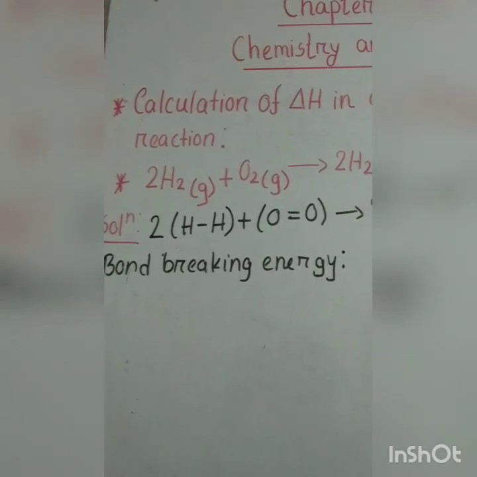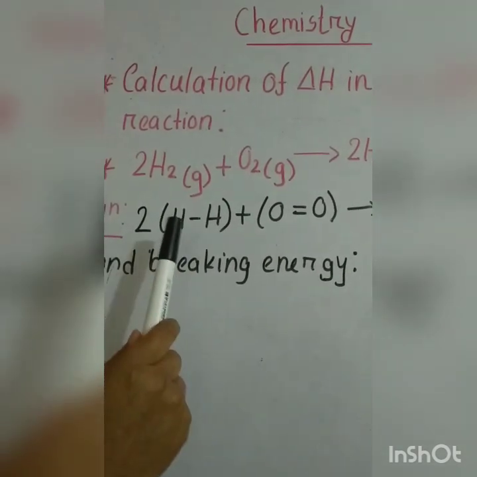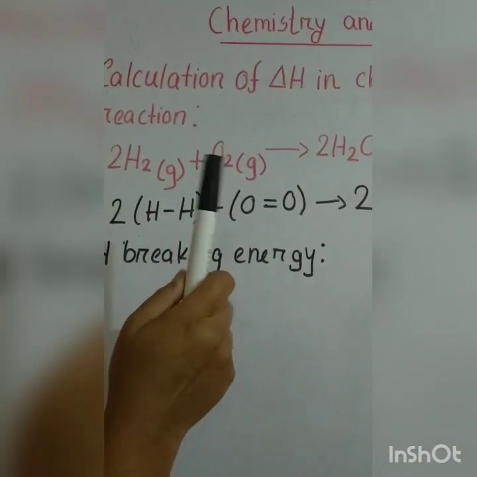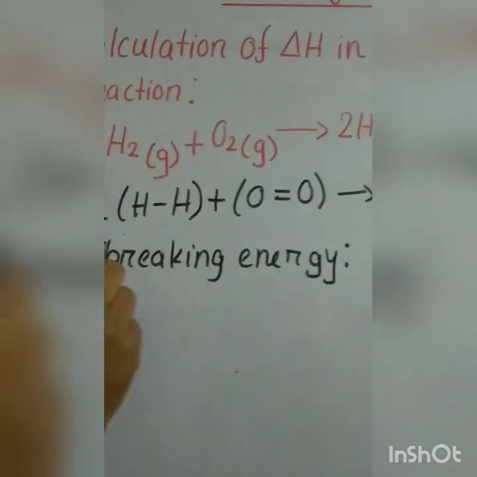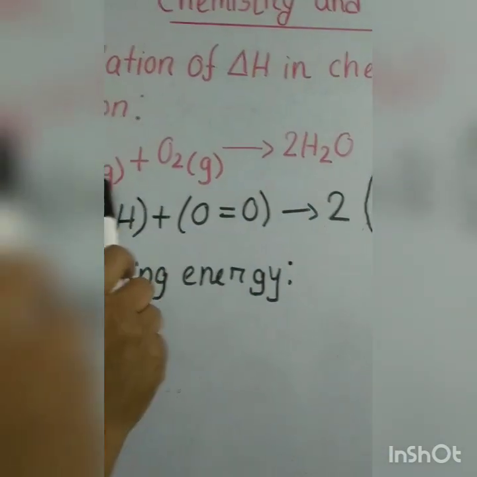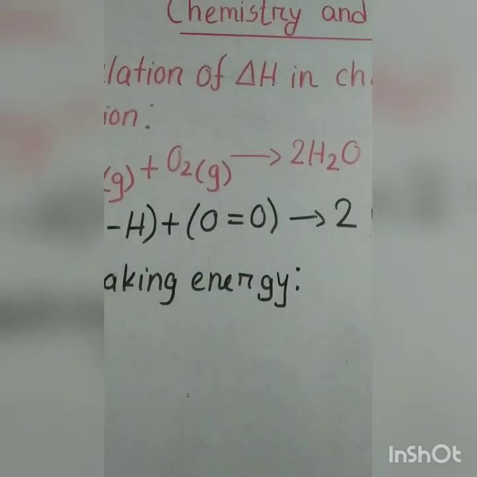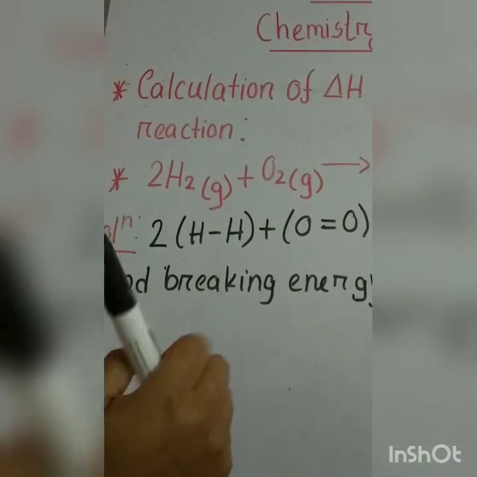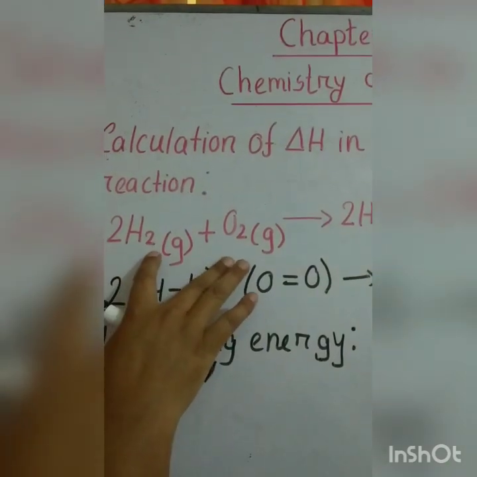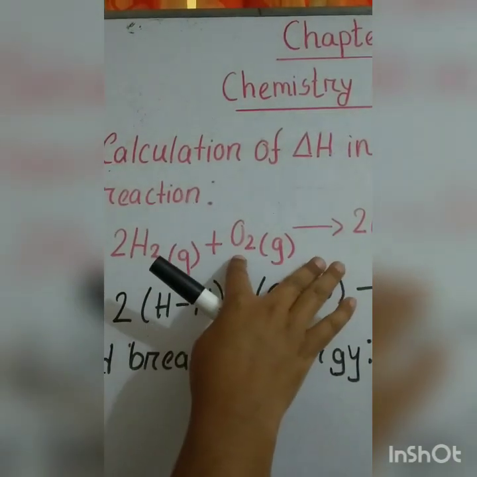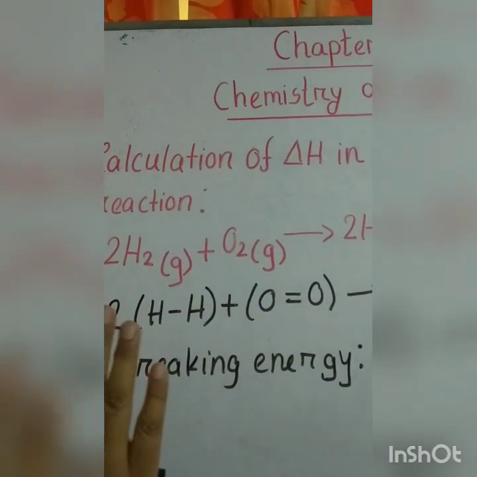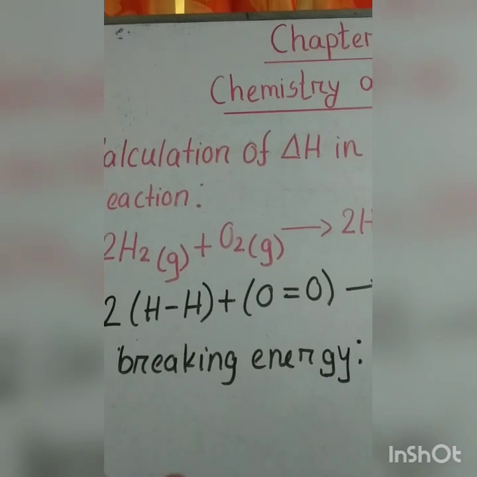Dear learners, in this question, it is told to do calculation of del H in a chemical reaction. You have to calculate the value of del H in this reaction. 2H2 plus O2 is equal to 2H2O. That means production of water. Before calculating the value of del H, what is your first duty? At first, you have to balance the equation. This equation is already balanced. If the equation is not balanced, that time you have to do the balancing. Otherwise, you will not get the proper answer.